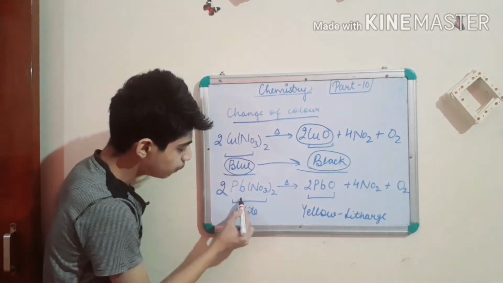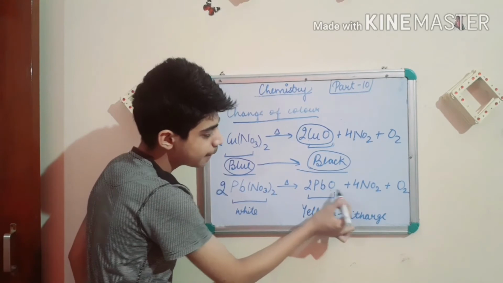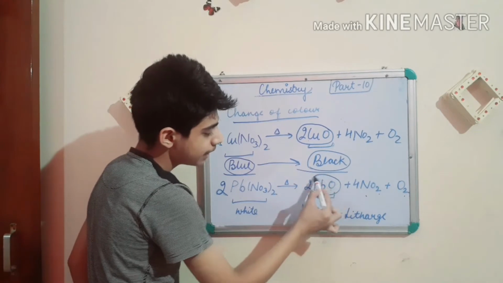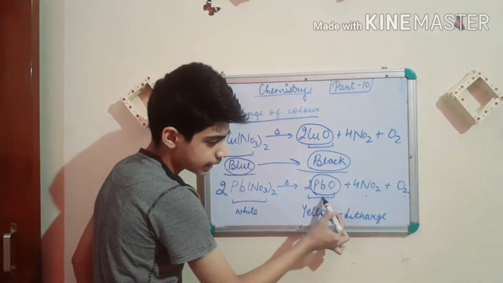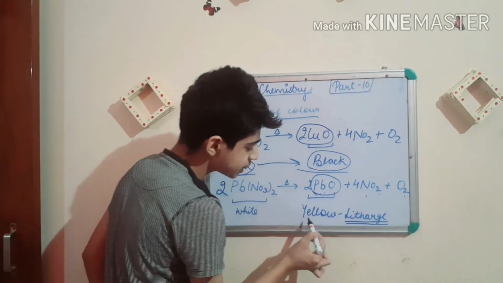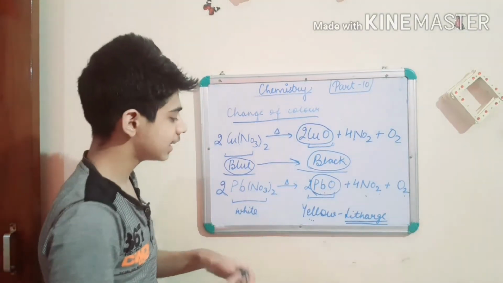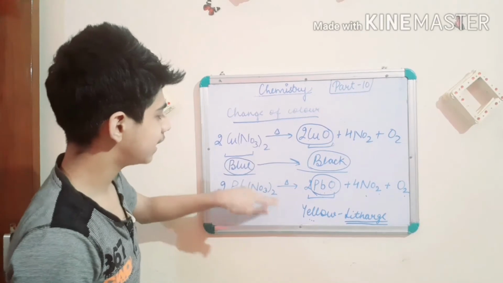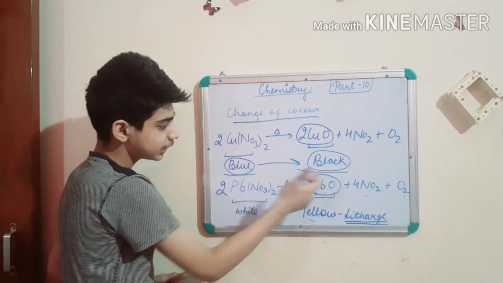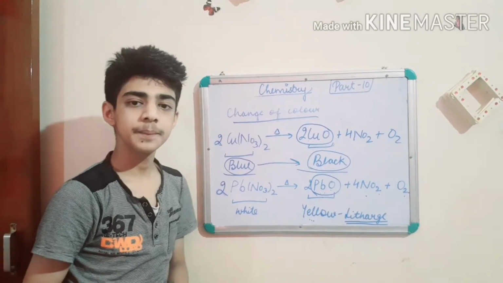Second example, 2Pb(NO3)2. It is lead nitrate. When it is heated, it gives lead oxide, nitrogen dioxide and oxygen. Always remember that PbO means lead oxide, and lead oxide is also known as litharge, which is yellow in color. Litharge is always yellow in color. It can be found in any state, but its color will be yellow. So by both these reactions, we have concluded change of color. In a reaction, blue color changes to black, white color changes to yellow. So a compound can change into a different color.